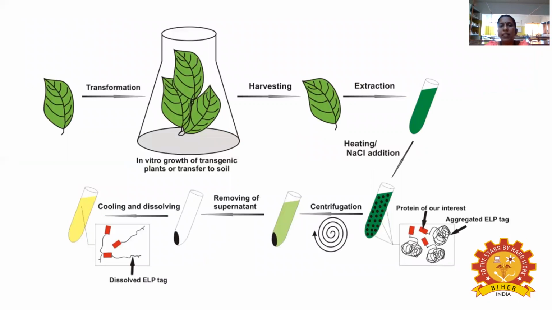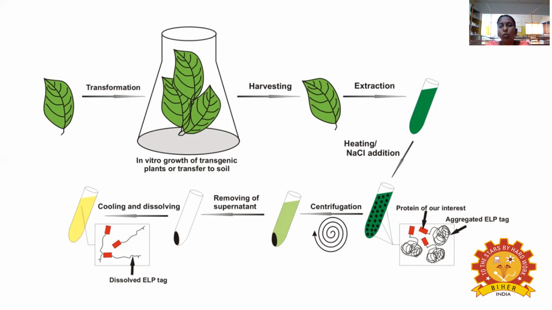How is this step carried out in plants? First, you take the leaf, then take the DNA with the gene, and do the transformation, either direct gene transfer or in vitro growth of the transgenic plant. Now the gene is modified, and the transformed cells you transfer to the soil.